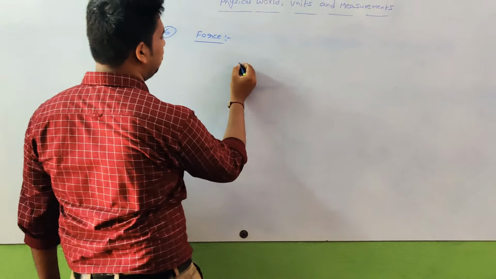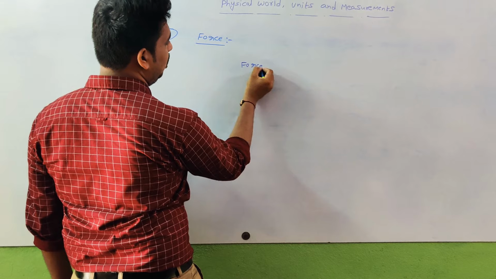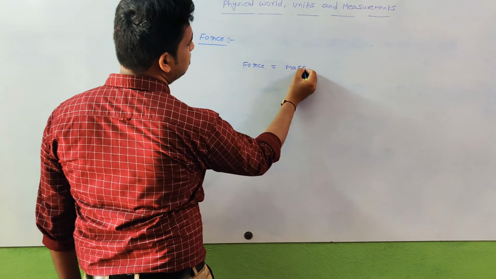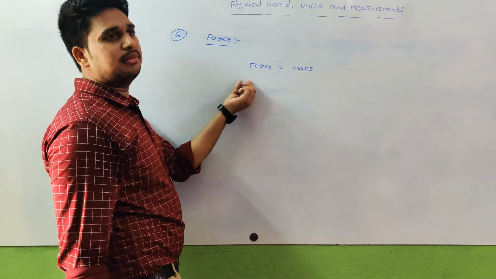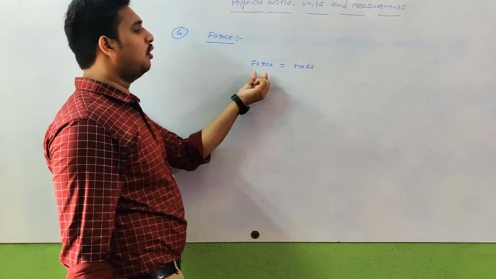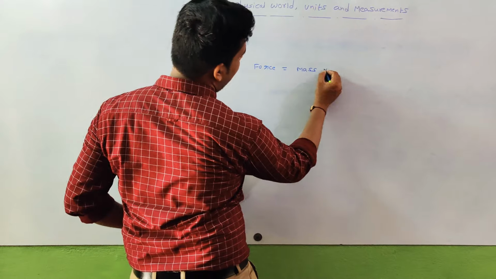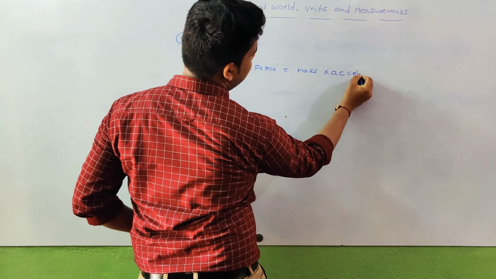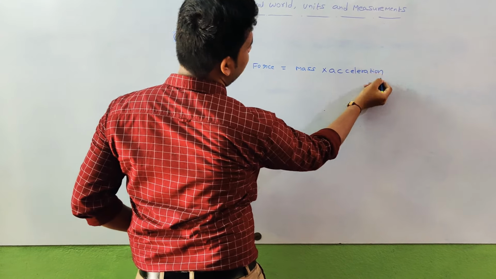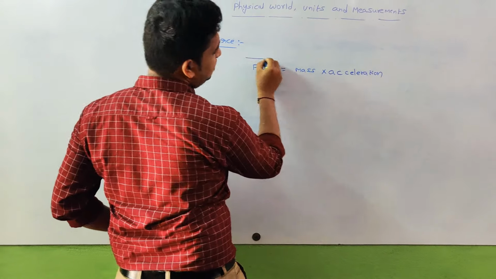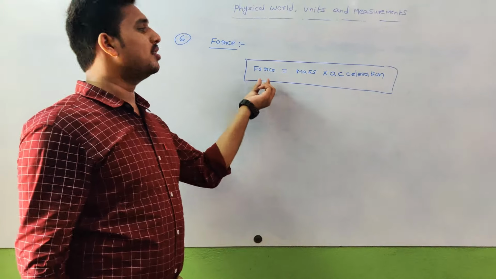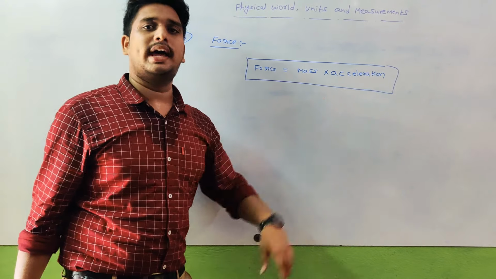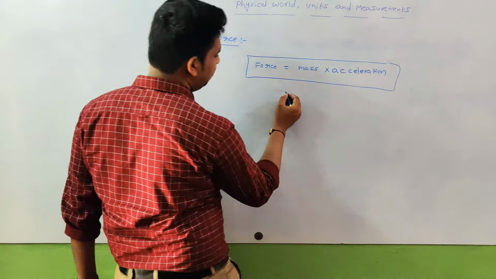So, what is the formula for force? Force is equal to mass into acceleration, according to Newton's second law. In case of Newton's second law, force is equal to mass into acceleration. Then how to write the unit for this one?